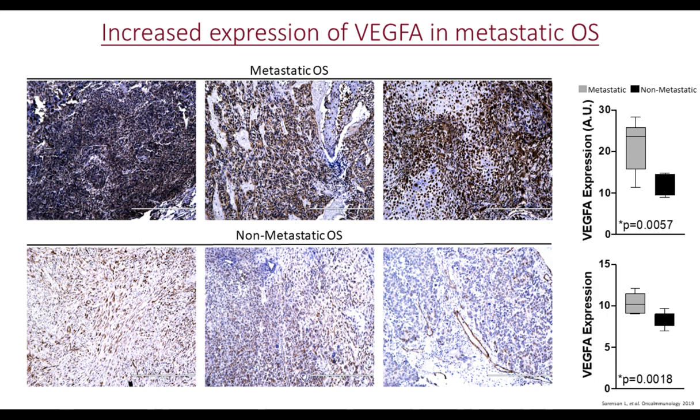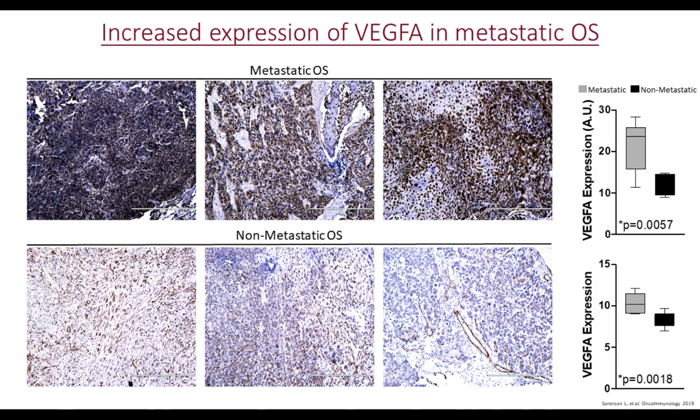We also looked at VEGF expression in metastatic and non-metastatic osteosarcoma. Pathophysiological levels of VEGF can induce endothelial cell dysfunction and are associated with vascular instability and resistance to anti-PD-1 therapy.